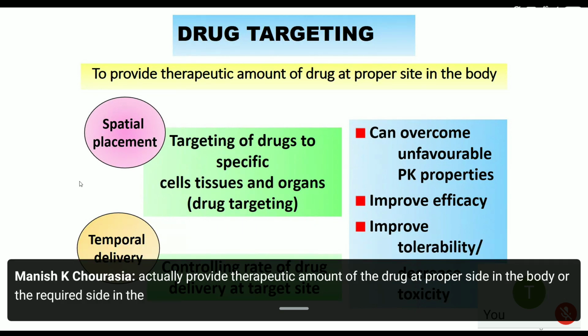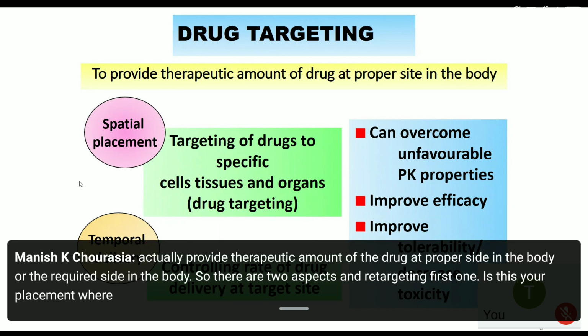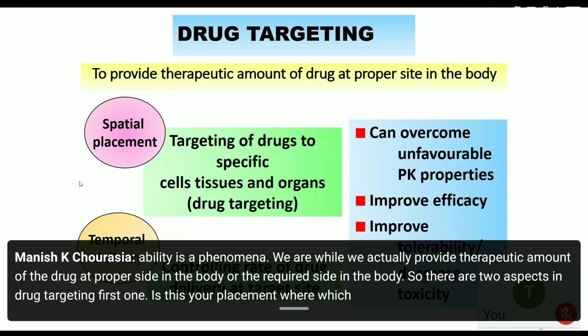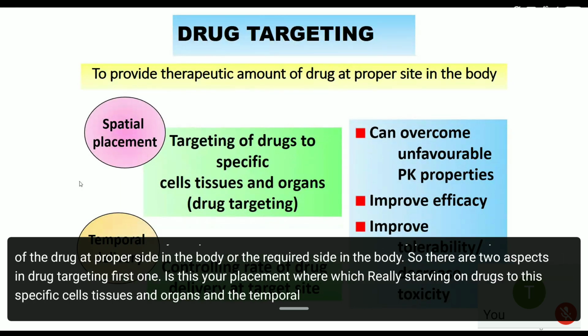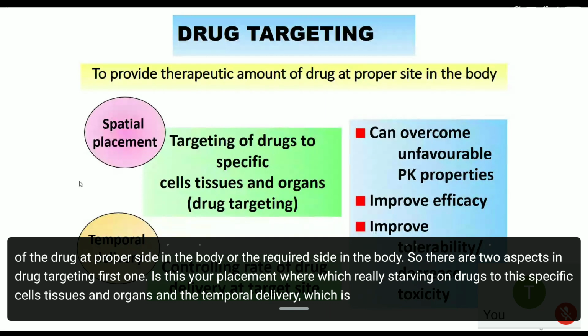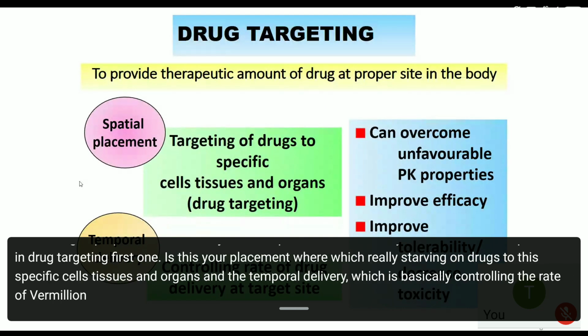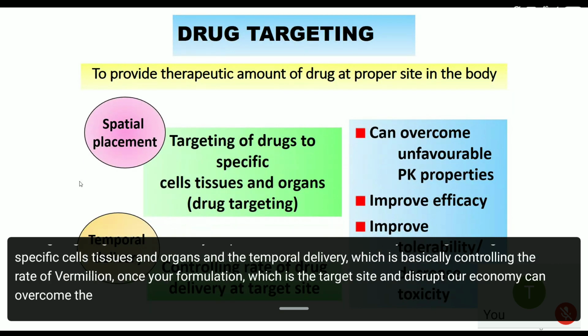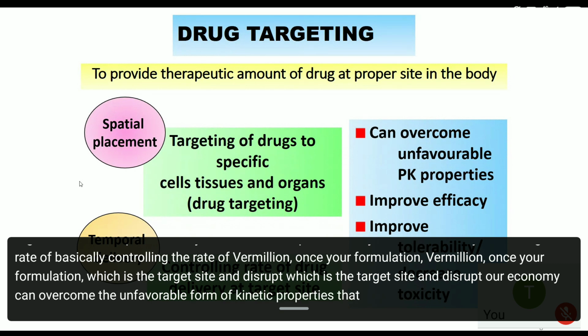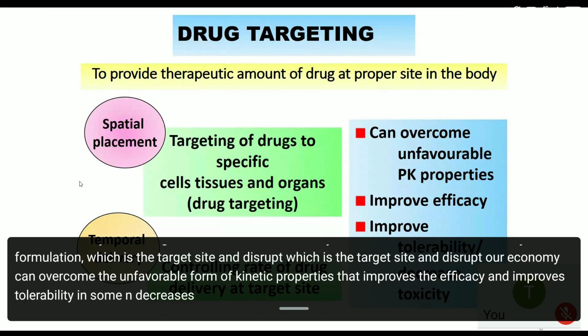There are two aspects in drug targeting. The first one is spatial placement, which is targeting of drugs to specific cells, tissues and organs. And the temporal delivery, which is basically controlling the rate of drug release once your formulation reaches the target site. And this drug targeting can overcome unfavorable pharmacokinetic properties, improves efficacy and tolerability, and decreases toxic effects of the drug.